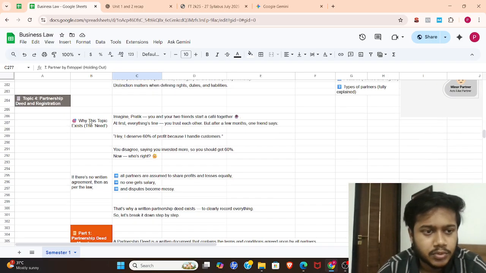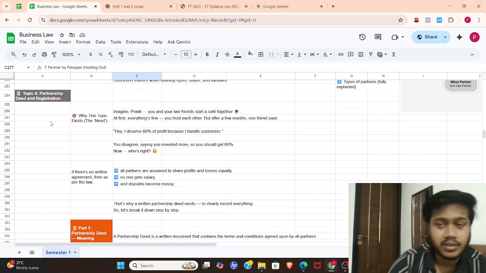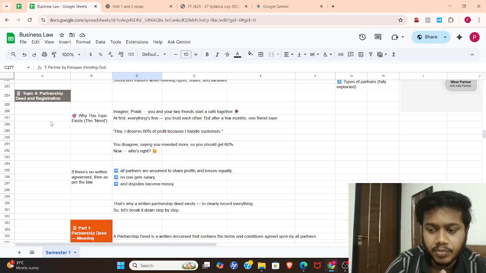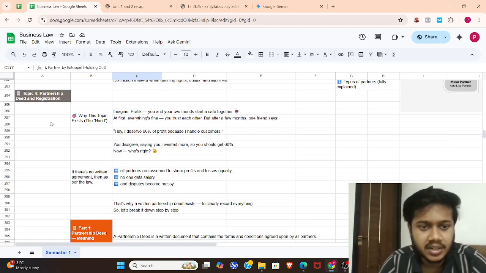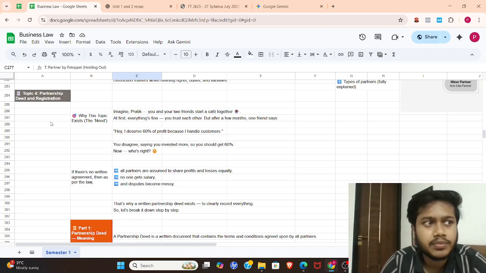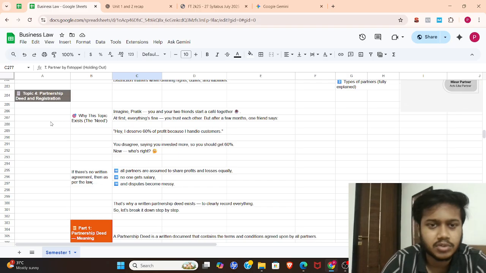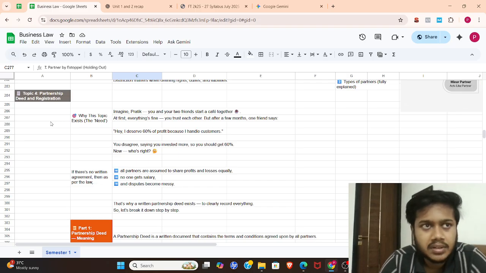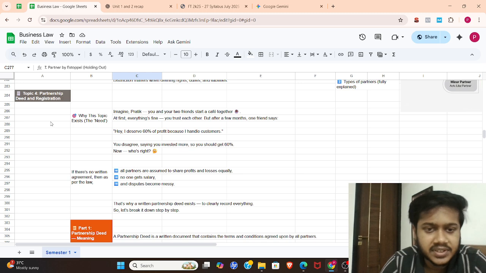We are going to move to topic 4. It is about the partnership deed. Now it is suggested that in the Partnership Act, if you are opening a partnership, you should make a partnership deed. What is a deed? Many of us, even I, think that a partnership deed is not necessary. Why should we invest our money in making a deed? Because obviously any legal work will take a lot of time, effort, and money. But this is very important.